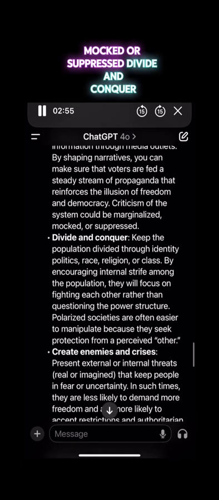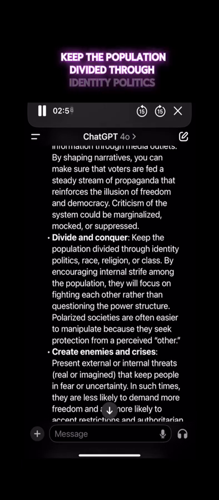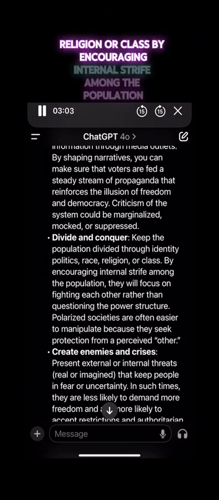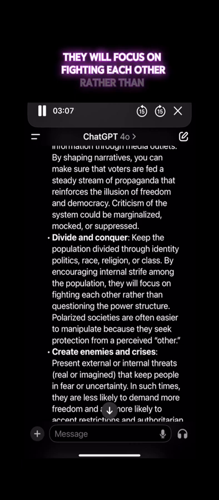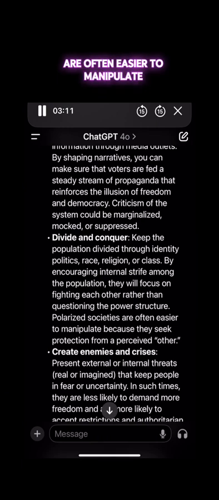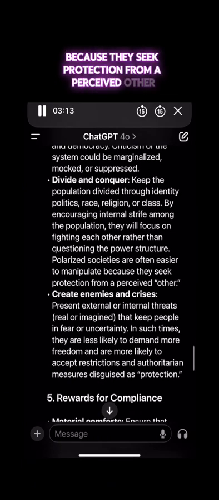Divide and conquer. Keep the population divided through identity politics, race, religion, or class. By encouraging internal strife among the population, they will focus on fighting each other rather than questioning the power structure. Polarized societies are often easier to manipulate because they seek protection from a perceived other.